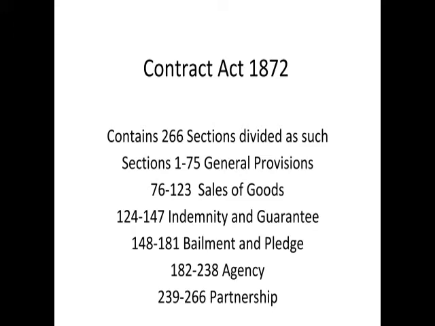It is the most common form of law, and it is also considered the most complicated form of law, one of the most major laws in the country. And it is not just in Pakistan, it is used in India, it is used in Bangladesh. They're the same renditions, the same forms. Now, this act came to be on 1st September 1872 and it contains 266 sections.